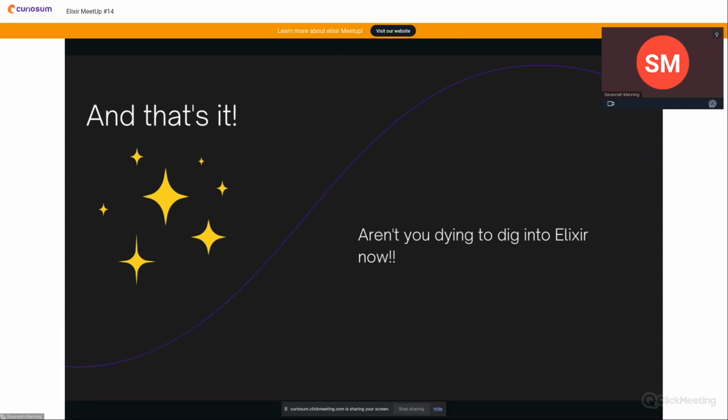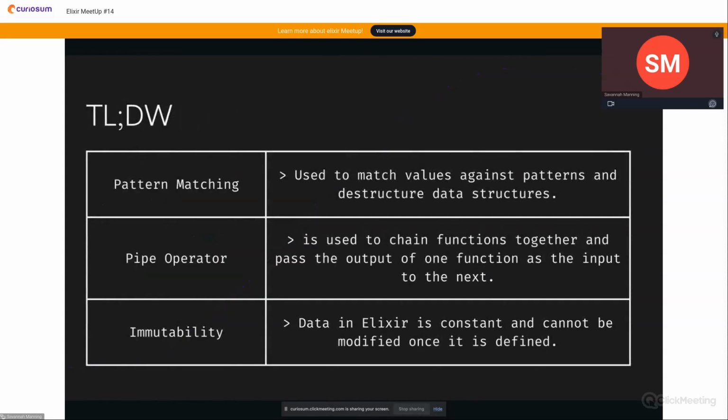And that's about it. Those are some of the things that I think make Elixir really awesome. Overall, this was a pretty short talk when it comes to the examples of what we defined and what we covered, but some of the concepts that we went over, I feel, are some of the more exciting bits of Elixir, and hopefully they gave you some insight into what's going on under the hood. If this was too long and you skipped to the end just because you want the learning resources, then just a quick reiteration is that we went over pattern matching, the pipe operator, and immutability throughout the talk.